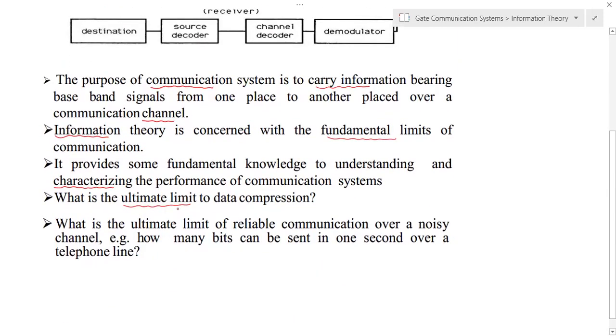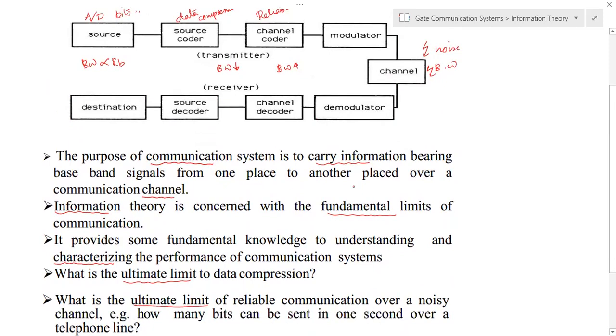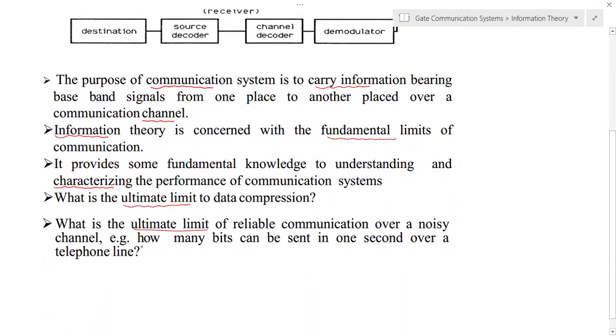In other words, we can say what the limit in the communication system is. One limit is data compression: how much data compression we can achieve, and what the maximum limit is. The second is the ultimate limit of reliable communication, because we can achieve some kind of error correction, and we need the maximum limit for that. In other words, how many bits can we send in 1 second over a telephone line?